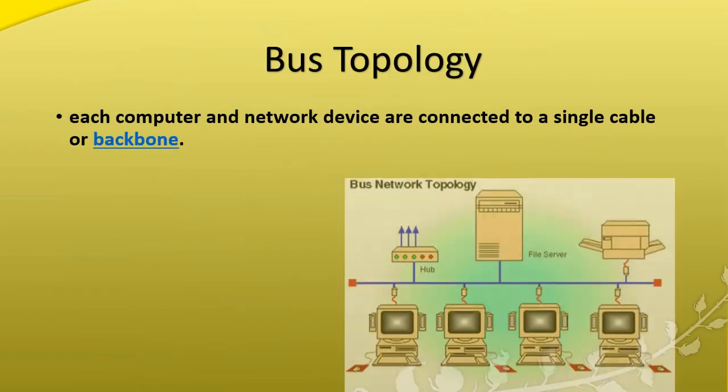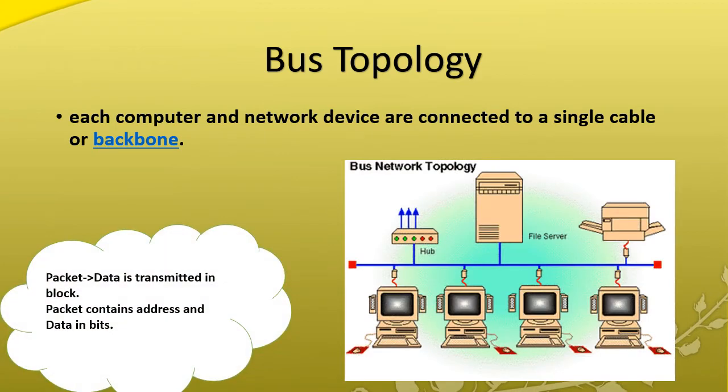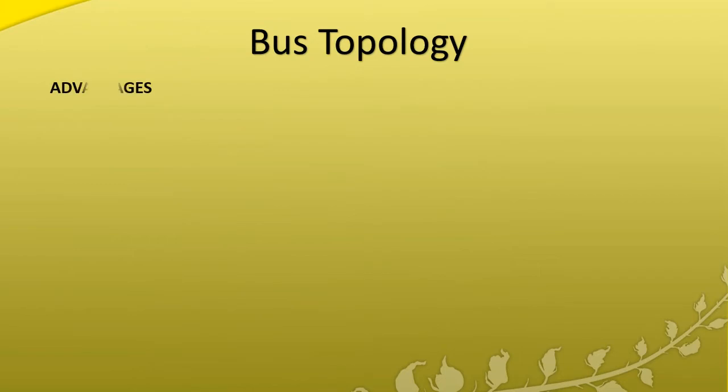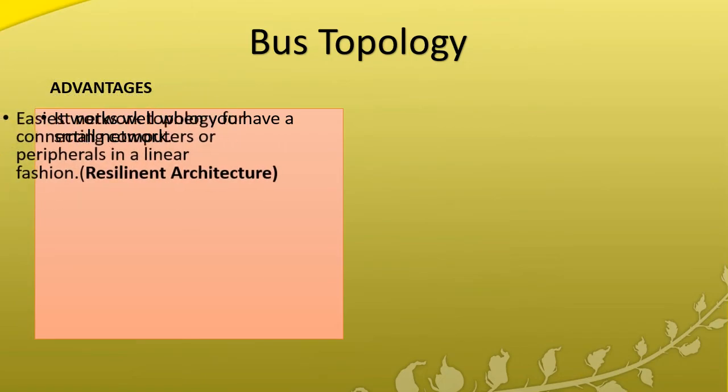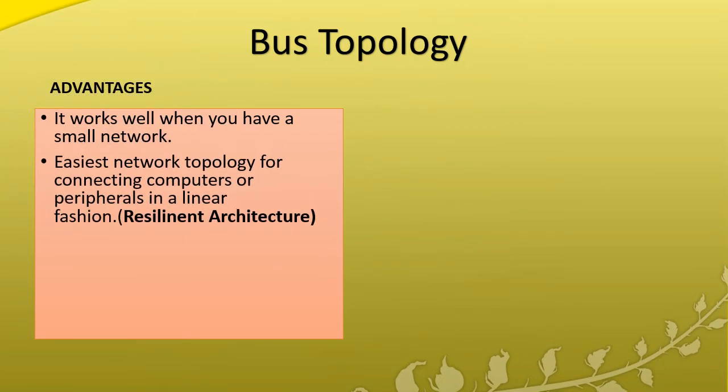And next, bus topology. Here, the computers are connected with a single cable, called a backbone. Bus topology advantages are: when you have a minimum number of systems, it works well, and it is a very easy network.